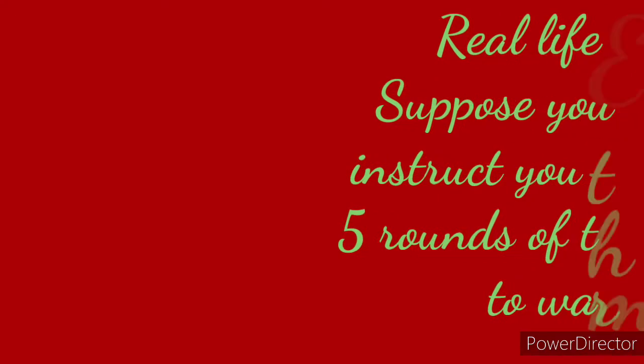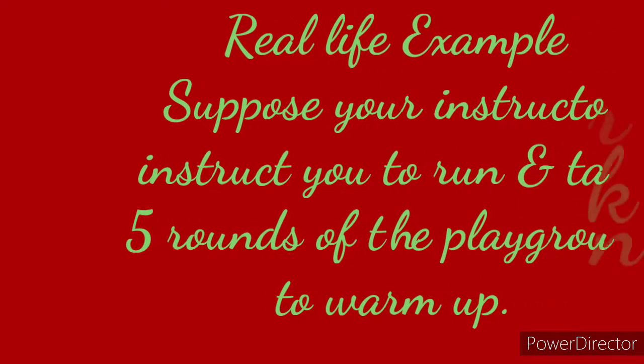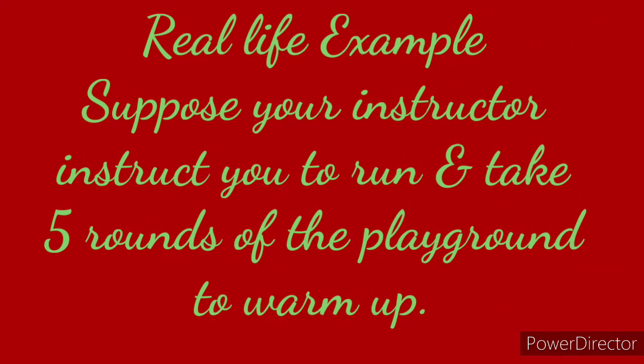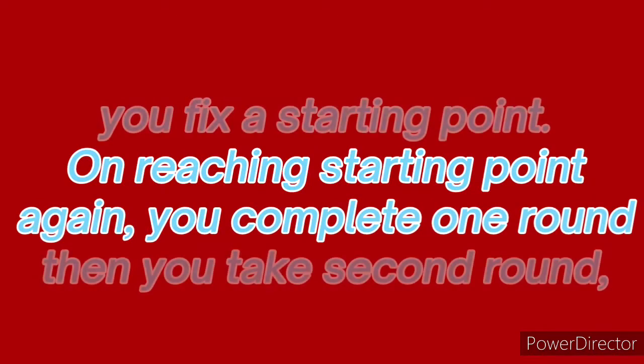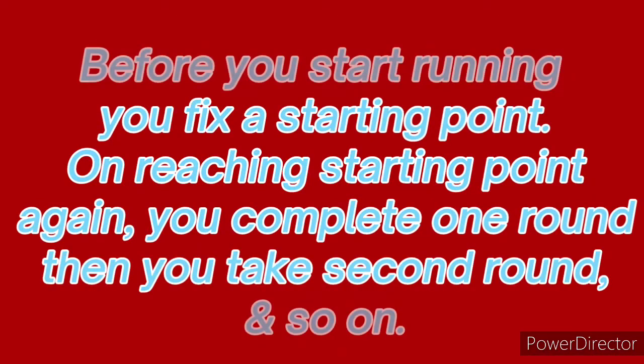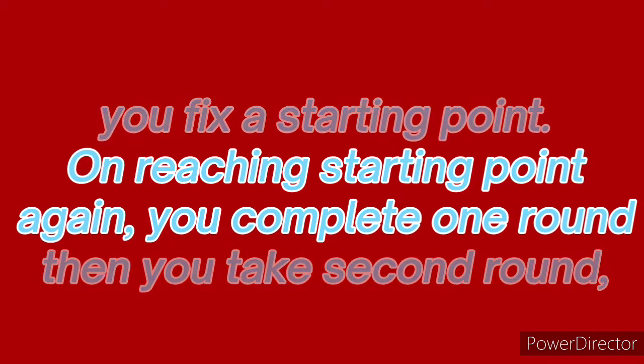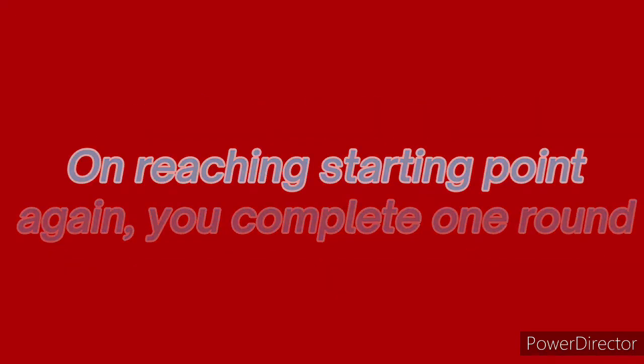Now take one real life example to understand the concept of a loop. Suppose your sports teacher instructs you to run and take 5 rounds of the playground to warm up. Before starting running, you will fix a starting point. On reaching the starting point again, you complete one round. Then you take the second round and so on. In this way you keep track of the number of rounds until the process of taking rounds gets completed.